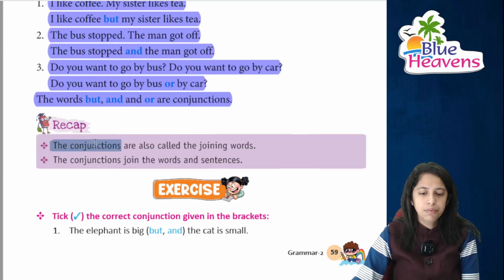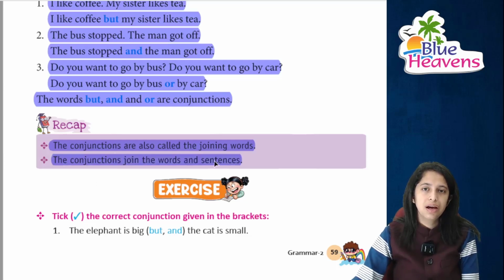A quick recap: conjunctions are known as joining words. They are also known as connecting words, right? And conjunctions join words as well as sentences. Moving on to the exercise, first you have to choose the correct answers.